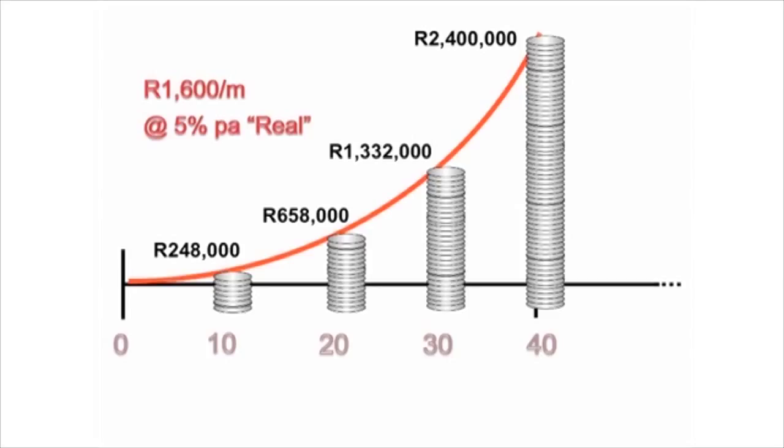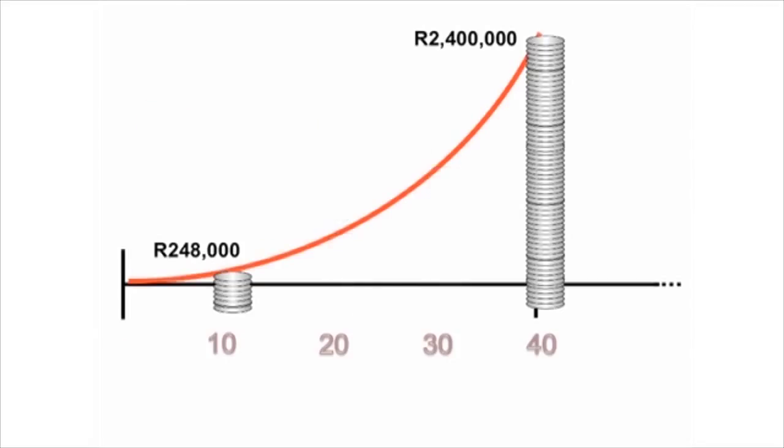Remember, all of the numbers illustrated in this slide are reflected in present value, in other words, today's buying power. Let's say that after 10 years, Bob changed jobs. His HR director will ask him what he wants to do with his retirement fund, which would be worth around 248,000 Rand. He would have two options. The one would be to preserve his savings by transferring it to another retirement fund investment, and the other would be to cash it in.